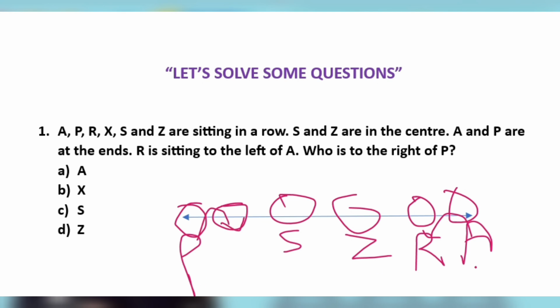We have marked 5 persons, but one is still left. Who is left? X. Then who is immediate right, or who is right to P? It will be X. So X will be our correct answer.